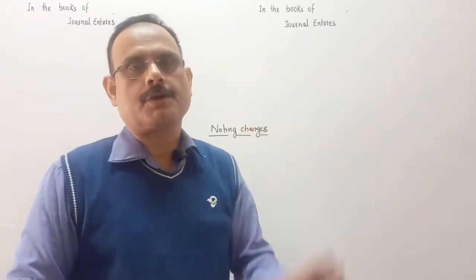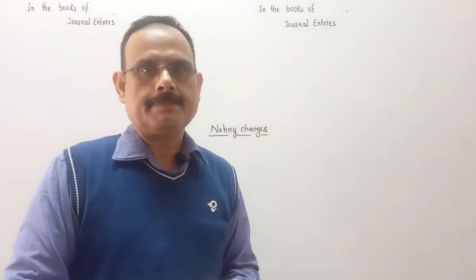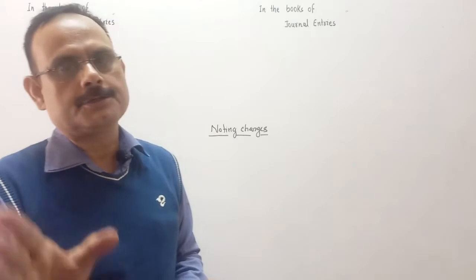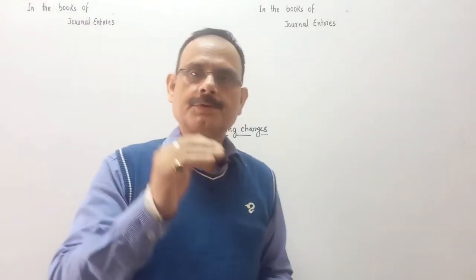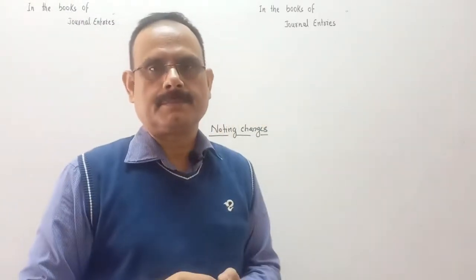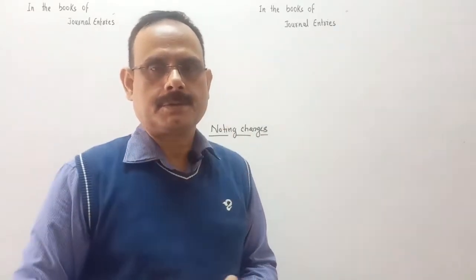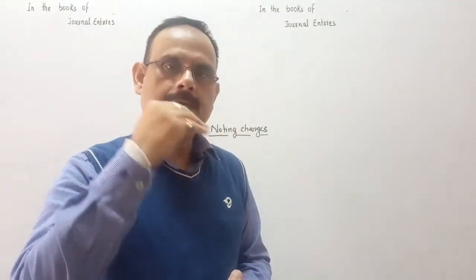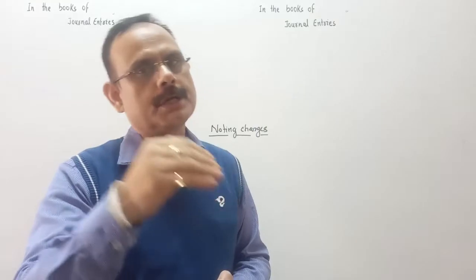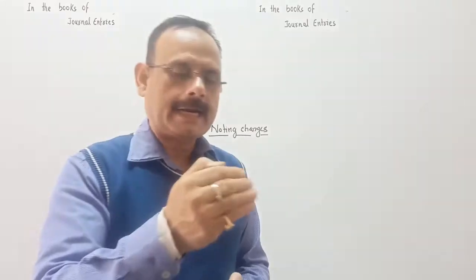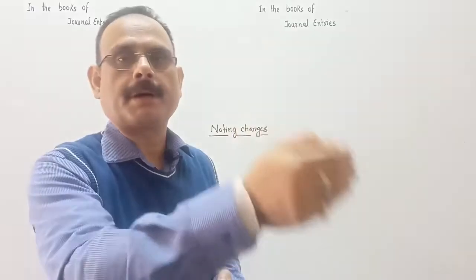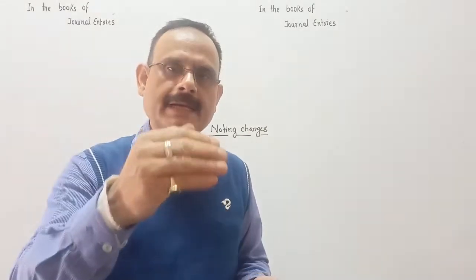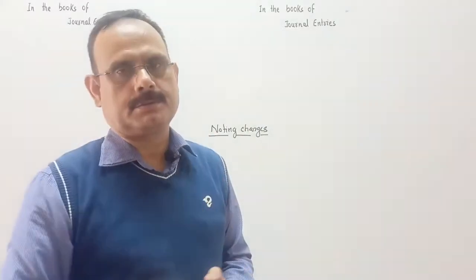If the bill is dishonored, the next step after the dishonor of the bill is that the drawer may proceed further with legal procedures. What is the legal procedure? The drawer goes to the court and hands over this bill to the notary public. Notary public is appointed by the court.